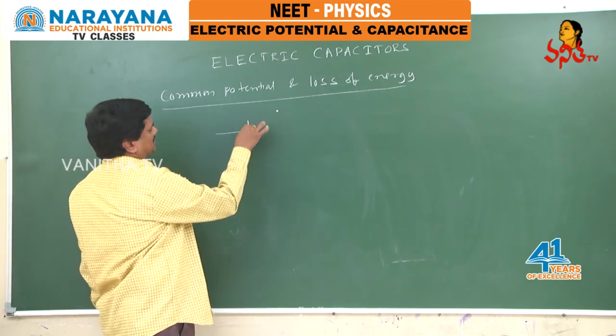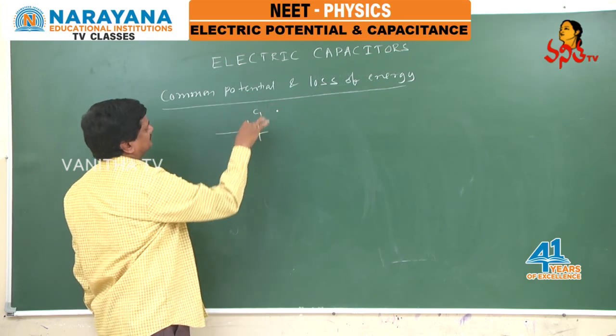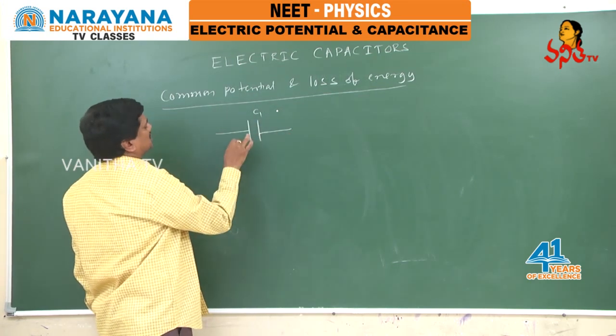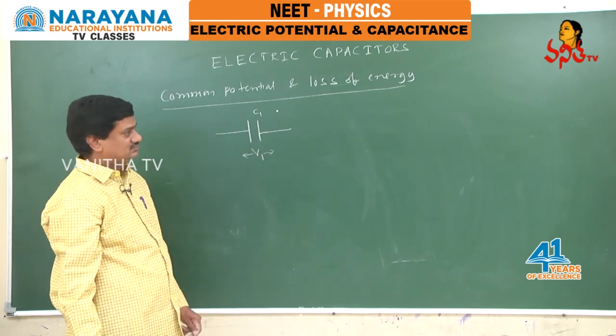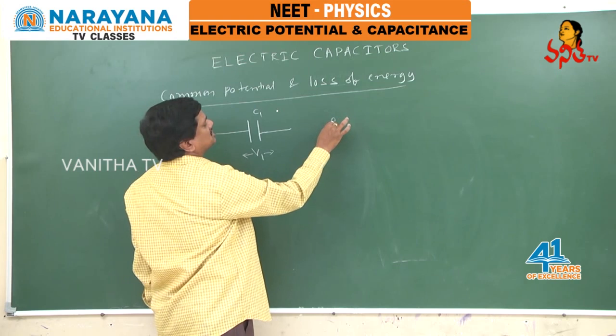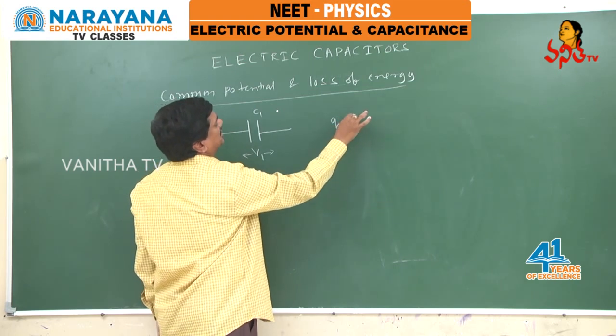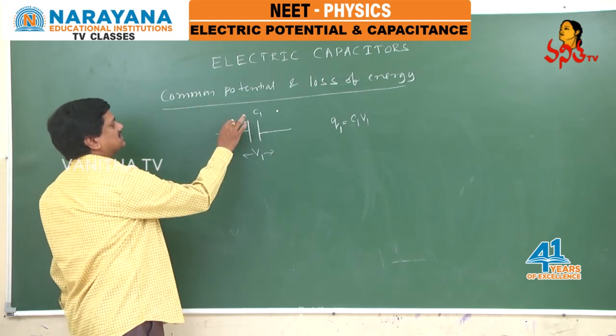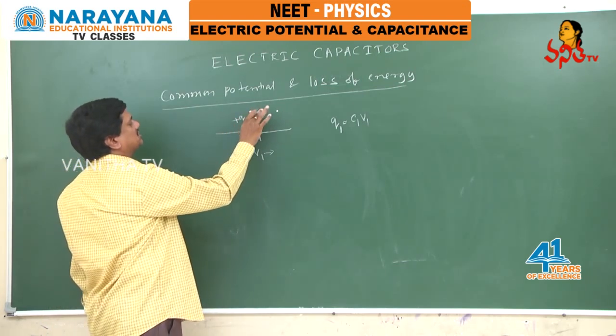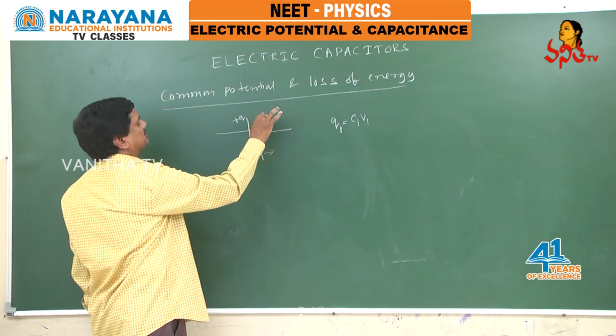Let there be a capacitor of capacity C1. It is charged to a potential, say V1. That means how much charge is present on it? Q1 equals C1 V1. That means plus Q1 is present on this plate and minus Q1 is present on this plate.